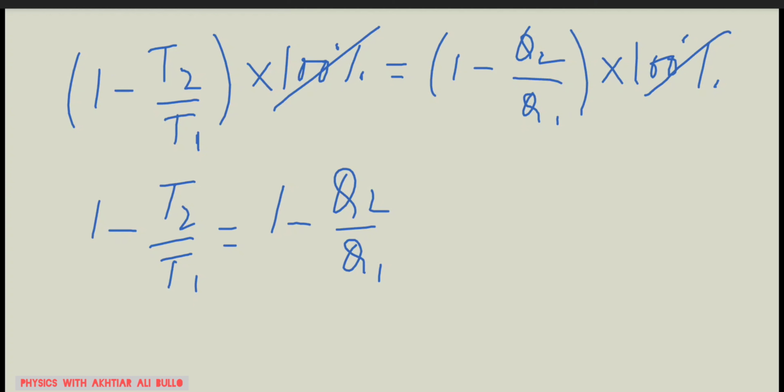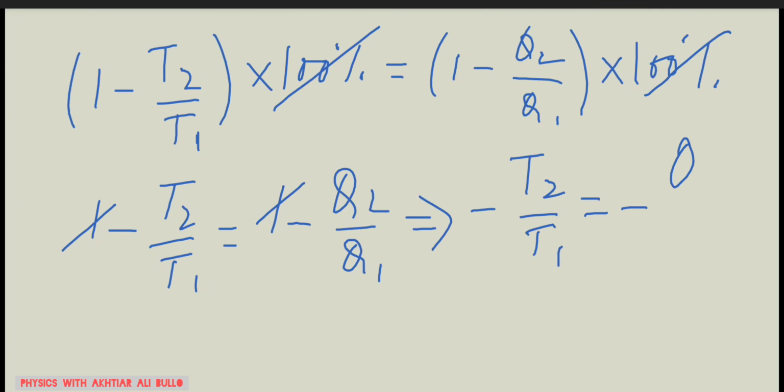यहाँ पर 1 प्लस का है तो बराबर के दूसरी साइड माइनस का हो जाएगा. So 1 will get cancelled with 1. So this will become minus T2 upon T1 is equal to minus Q2 upon Q1. So minus also will get cancelled with minus.